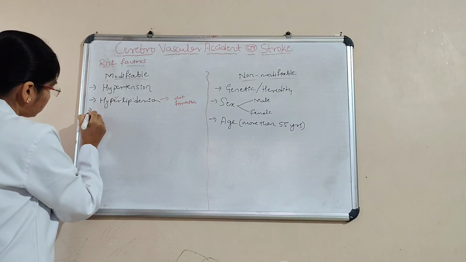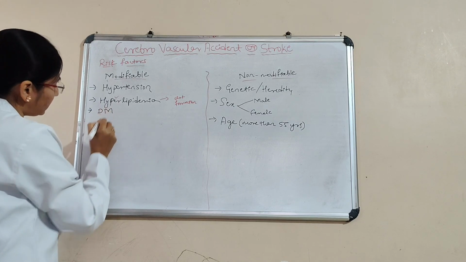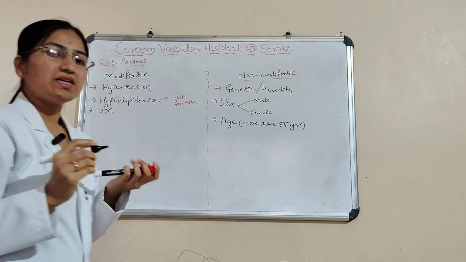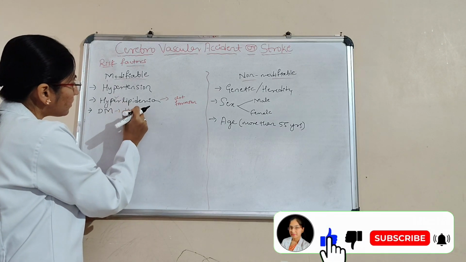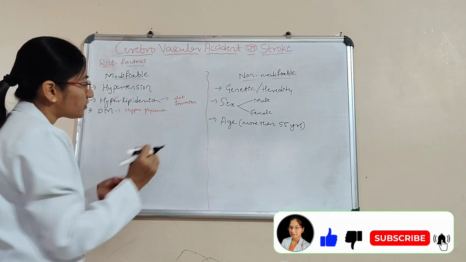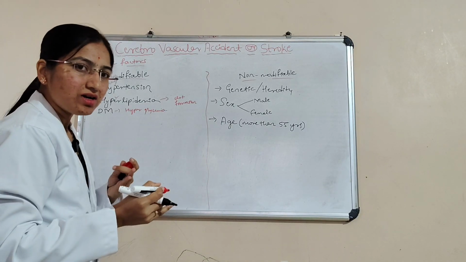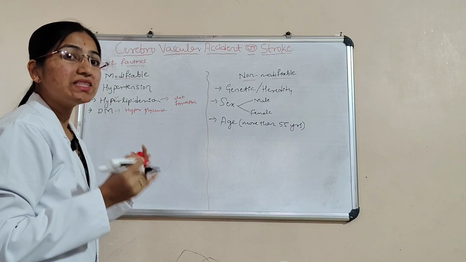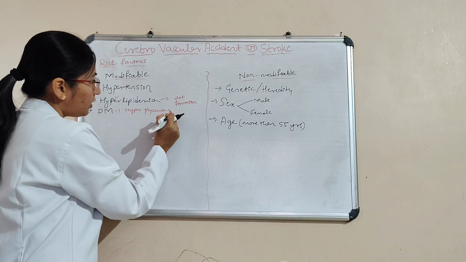And then diabetes mellitus, that is hyperglycemia. More glucose in the blood is going to cause blood thickness.